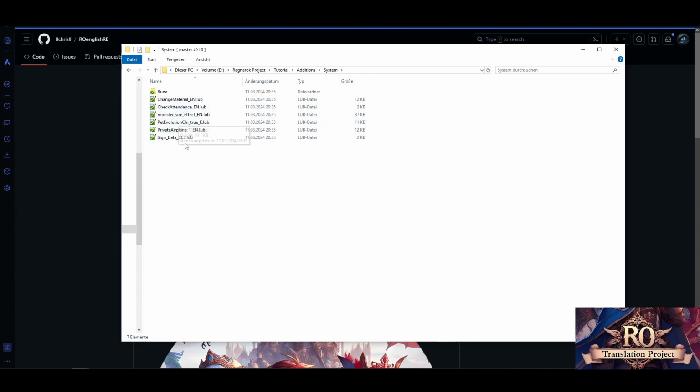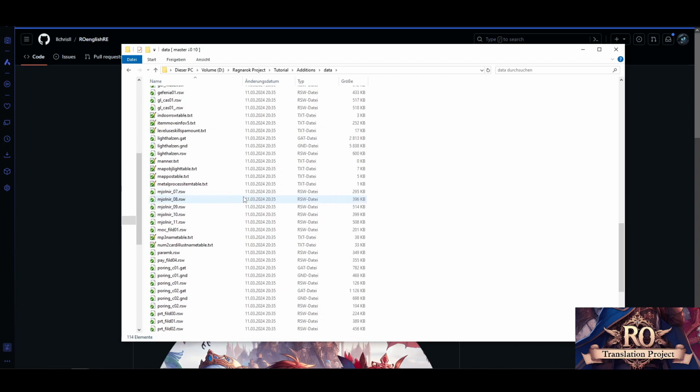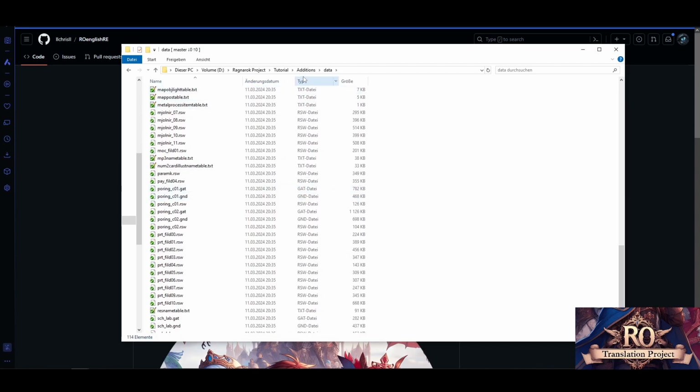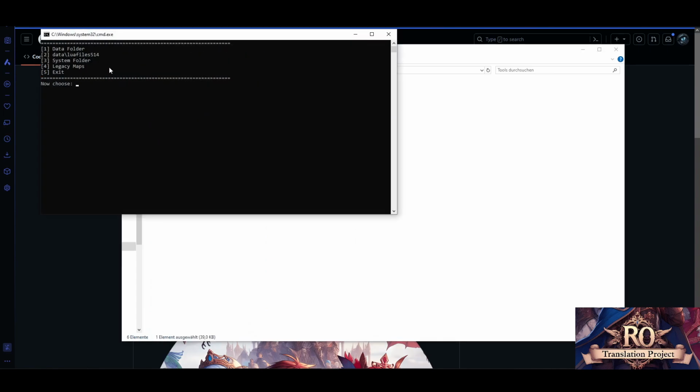Also one of my custom files is the signed data for the custom Lua support part 2 for signboards, which is basically to load the additional files, signboards, if you have or want to add some. Also in here are a lot of custom files, which, like mentioned, will be handled by the client additions generator batch. You can copy whatever you want.